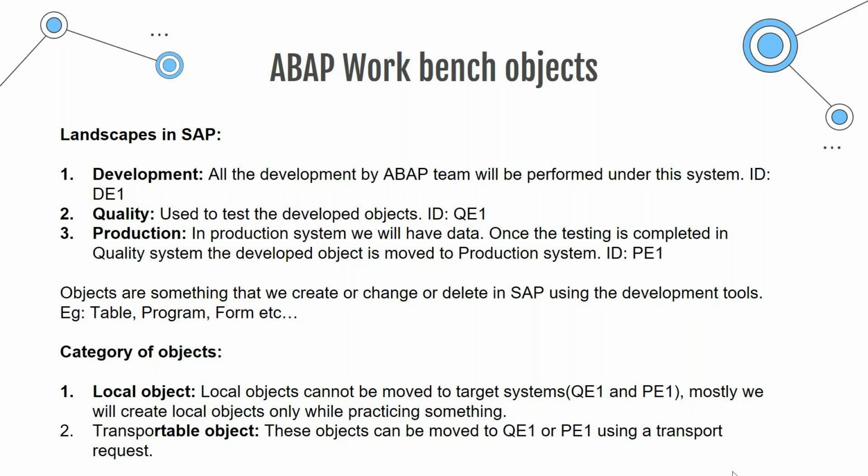You cannot directly create anything in the quality or production system. You can only create objects in the development system, and you have to test it in the quality system. Then only you move it to the production system. Without testing in quality, you should never move the change to production, right? When I say change, I mean whatever development that you do. So any development that you do without testing it in quality, you should never move it to the production system.